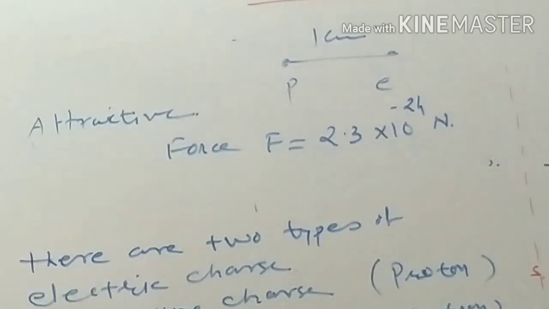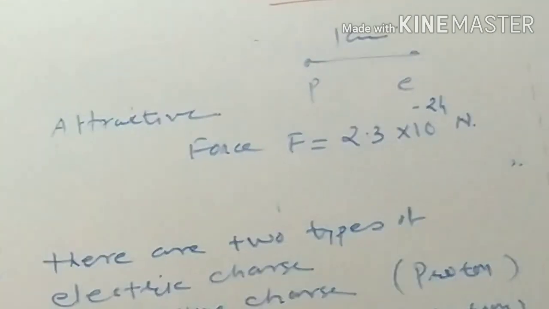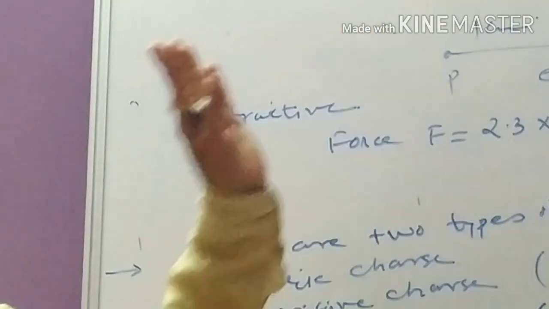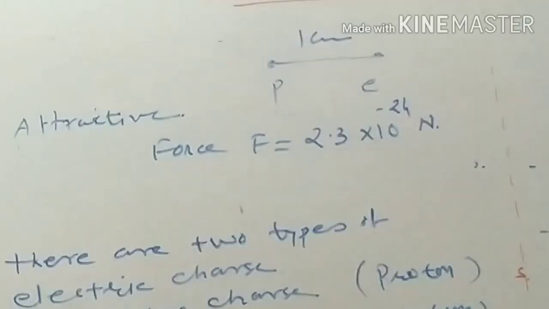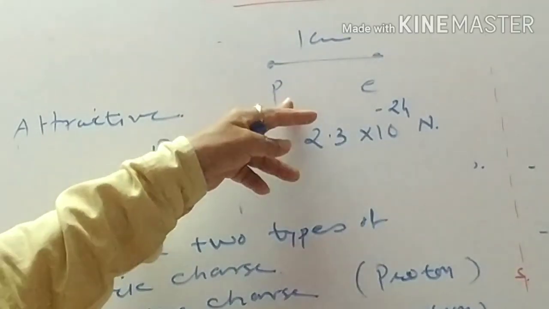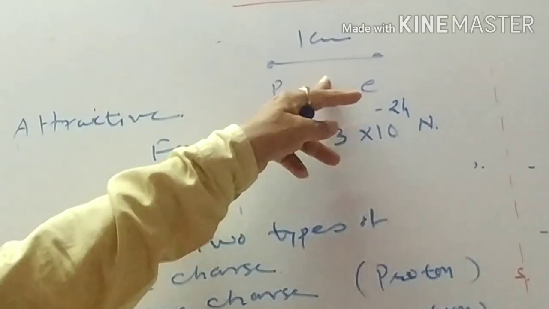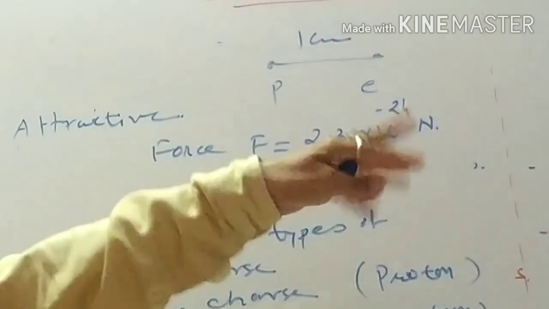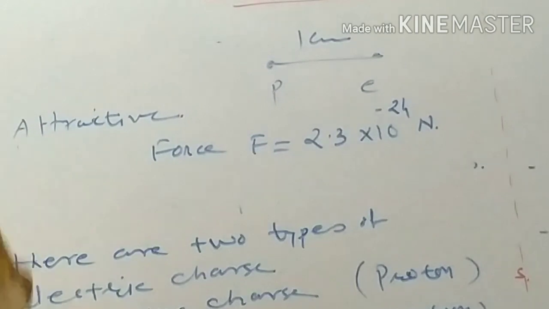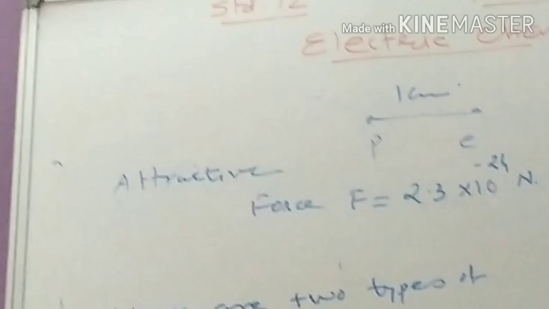It means the proton and electron have the same charge, but they are opposite in nature, and that's why the proton is considered positively charged, electron is considered negatively charged. Value of charge, as we have seen, is 1.6 into 10 raised to minus 19 coulomb.